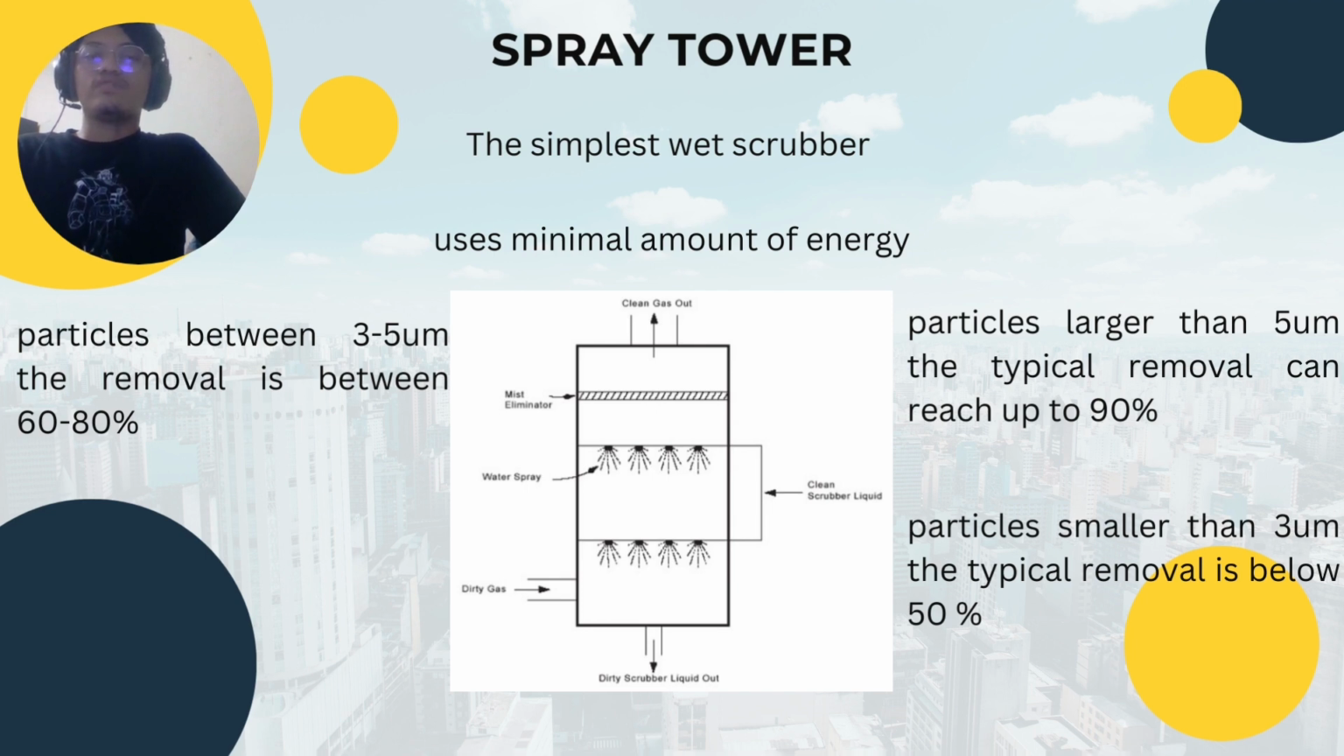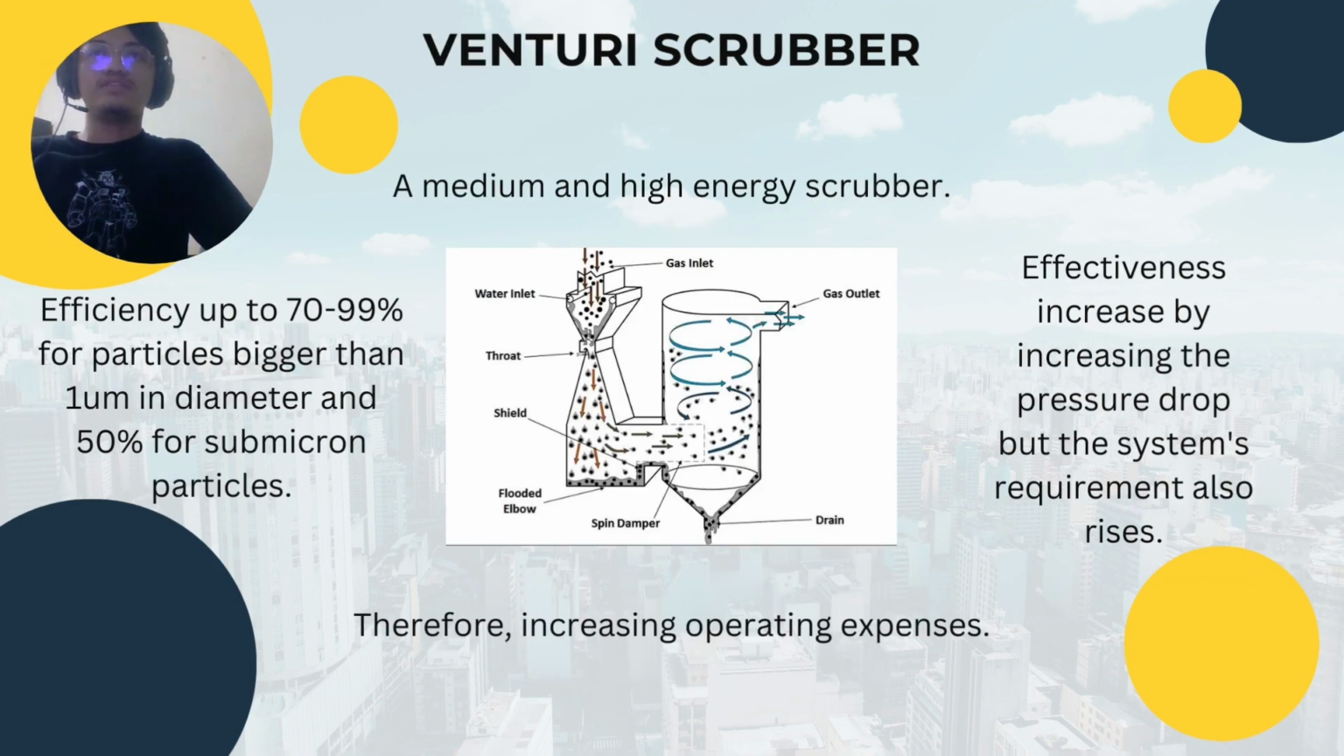While for particles between 3 to 5 micrometer, the removal efficiency is between 60 to 80%. And lastly, if the particle is smaller than 3 micrometer, the typical removal is below 50%. Next is a venturi scrubber, which is a medium and also a high energy scrubber.